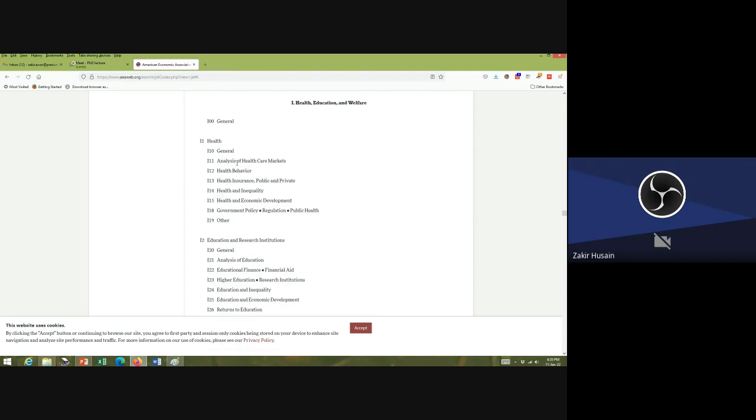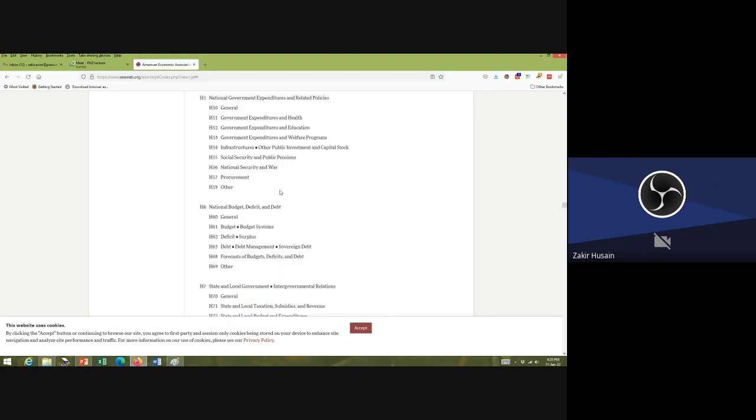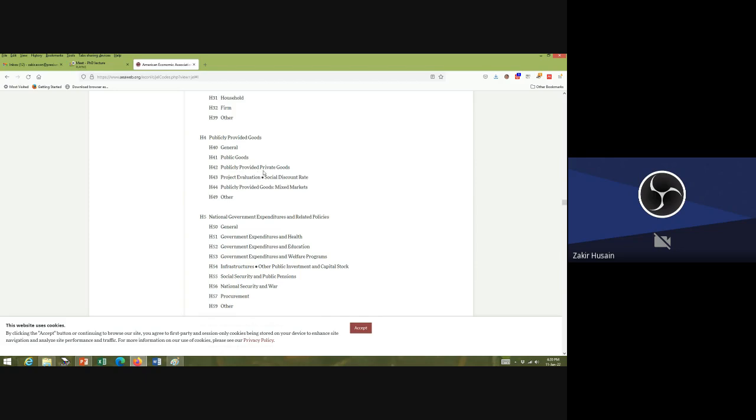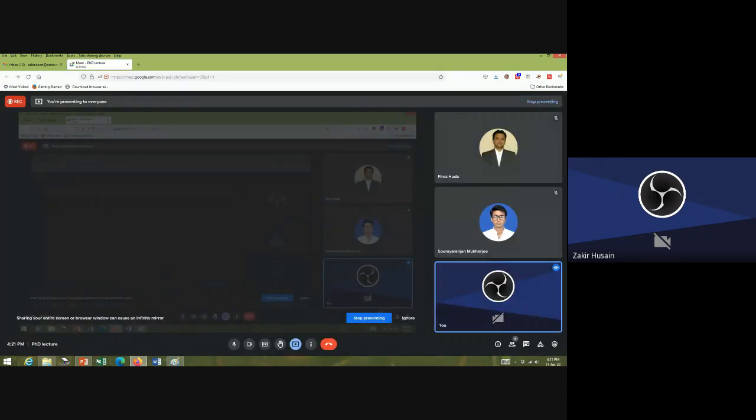Is it on healthcare markets, health behavior? To some extent it is on health behavior, so you'll put I12. It relates to health and inequality also. Homeless women is an inequality, there are some disparity problems. So I14. In this way, you have to go through the JEL categories and identify which categories apply to you.